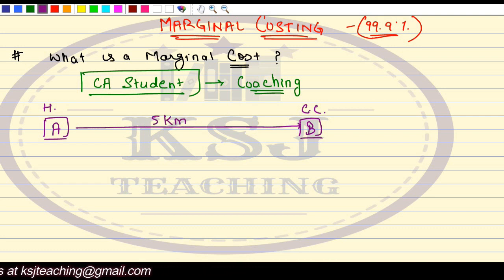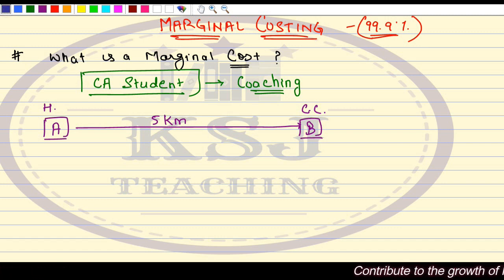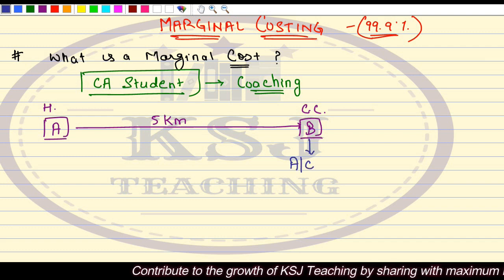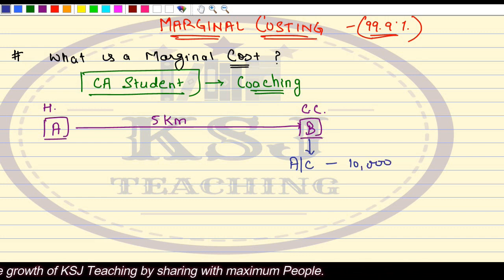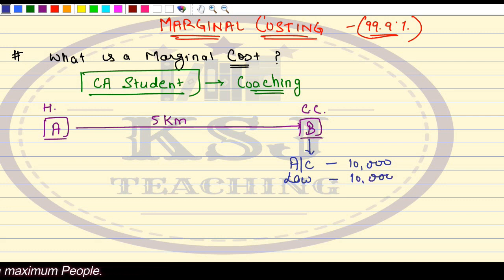Let's say at this coaching center only, you are taking the coaching for, say, accounts, and you paid them 10,000 rupees. Then you started with law, and you paid them 10,000 rupees. In total you have paid 20,000.